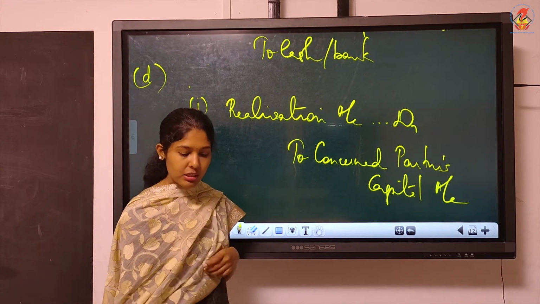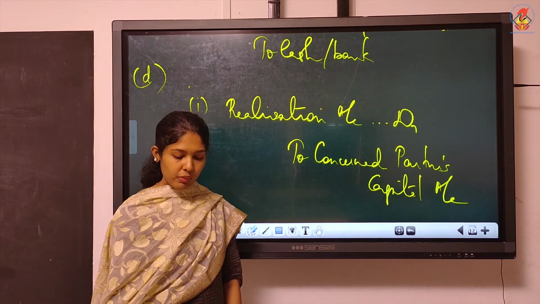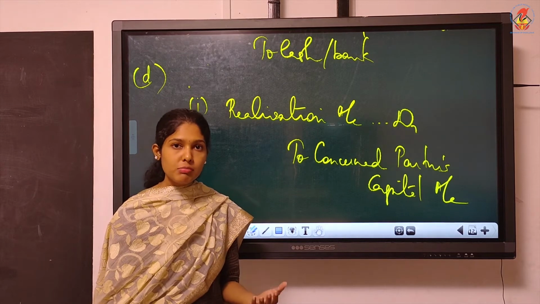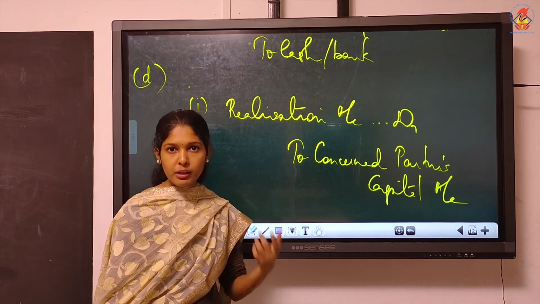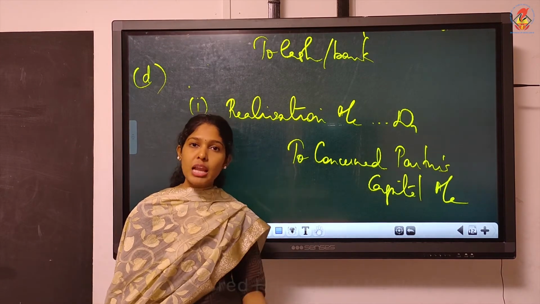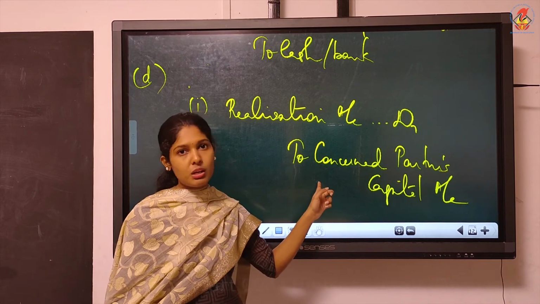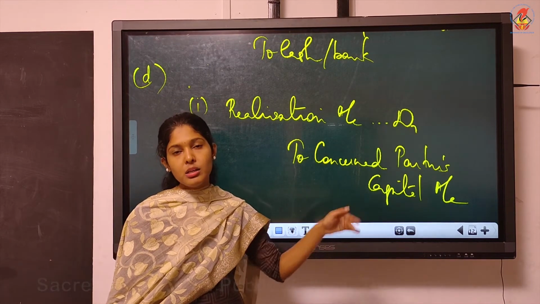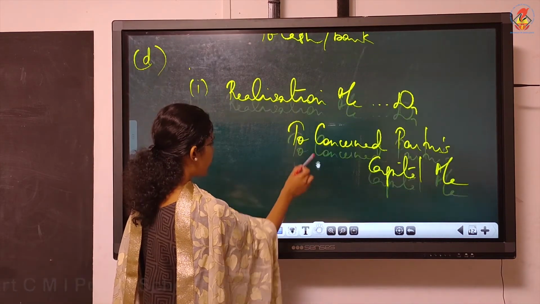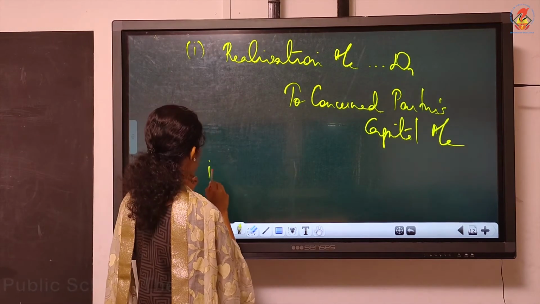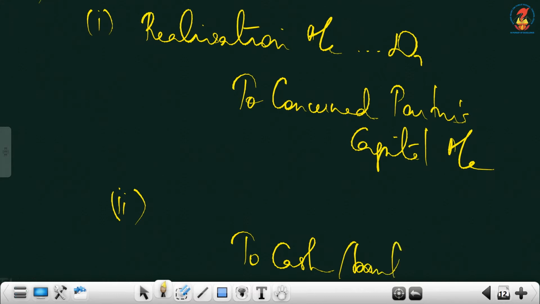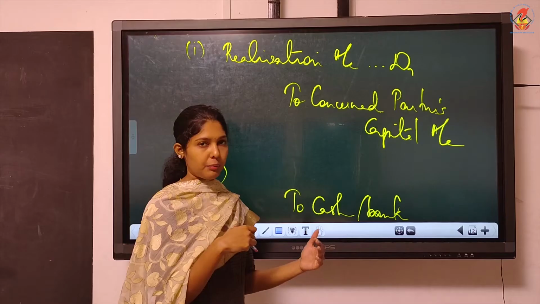Then finally, read the main heading of D, that is dissolution expenses are borne by the firm. Borne by the firm means if the firm is bearing, who will pay? Will the partner come and pay? No. If it is borne by the firm, of course the firm will have to make the payment. Though we have given commission to the partner, finally it is paid by the firm. So whenever it is said that it is paid by the firm, what will be your second entry? You must write to cash or bank, because the firm is paying.